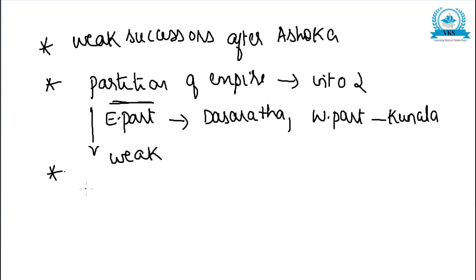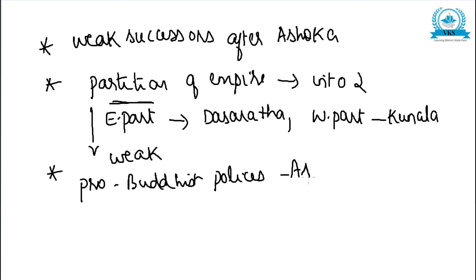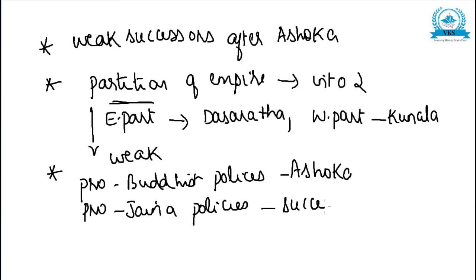The pro-Buddhist policies of Ashoka and the pro-Jaina policies of his successors.